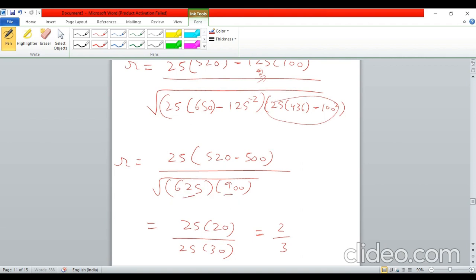And these two are perfect squares. This is the square of 25, this is the square of 30. So very easy. In the numerator we will have 25 into 20, and in the denominator we have 25 into 30. So 25 will cancel out, and you will get 2 by 3. And this was one of the options, so I think 2 by 3 should be the correct answer. A simple one, and the calculation was also not that difficult. But yes, indeed, if you had solved this earlier in some test series or some textbook, then definitely you might have ticked the correct option within 5 or 10 seconds.